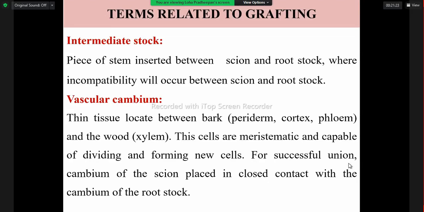For a successful union, the cambium of the scion should be placed in close contact with the cambium of the rootstock. So while doing grafting or budding, we have to make close contact of the rootstock and scion cambium. Then only it is in a position to divide and heal the wound, and then it develops as a single plant.